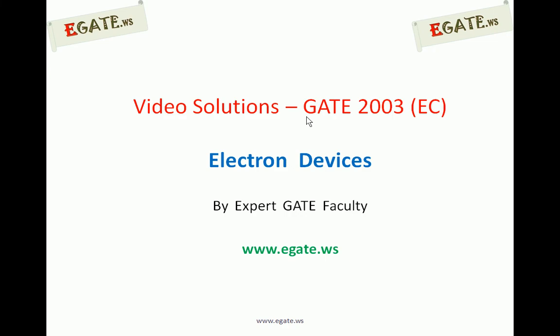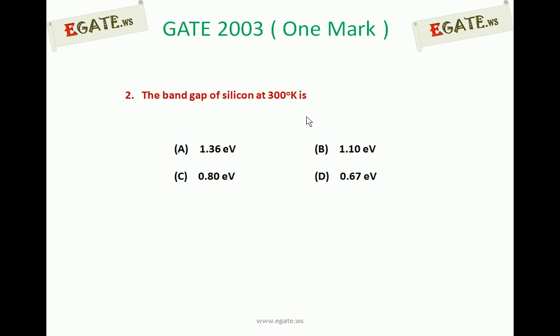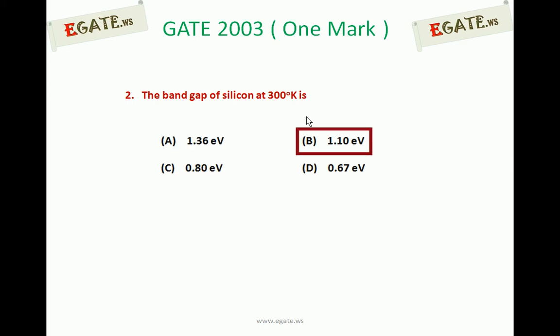Hello, we are discussing the GATE 2003 ECE paper, and the topic we are discussing is electron devices. The band gap of silicon at 300 degrees Kelvin is: A, 1.36 electron volts; B, 1.10 electron volts; C, 0.80 electron volts; D, 0.67 electron volts. Out of the 4 options, the correct one is 1.10 electron volts.